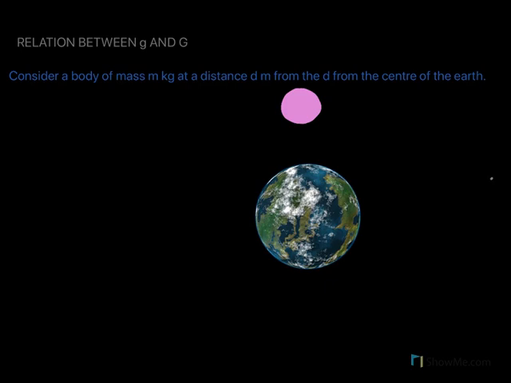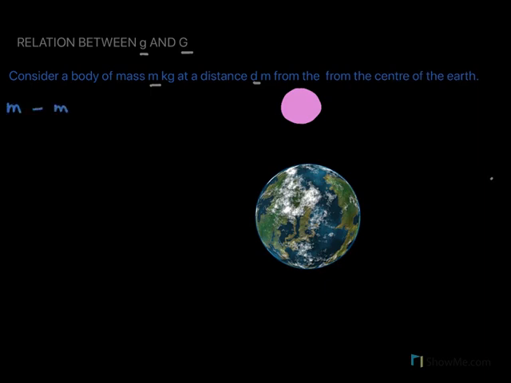We'll now find the relation between the small g, which is acceleration due to gravity, and the capital G, which is the gravitational constant. For this, let us consider an object, say of mass m kg, kept at a distance d meter from the center of the earth.